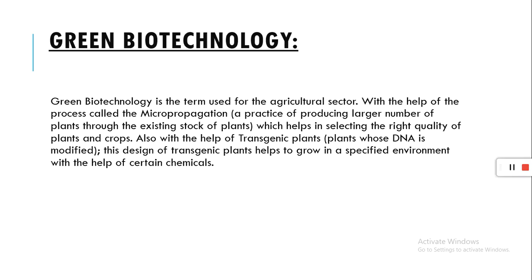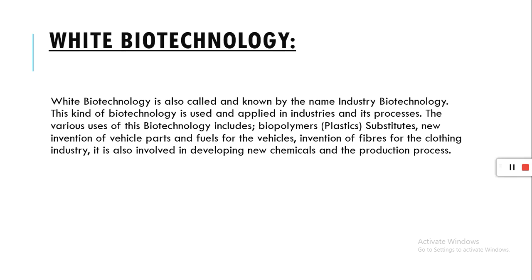Green biotechnology is also known as agriculture biotechnology. This term is basically used in the agriculture sector with the help of the process called micropropagation, which helps in selecting the right quality of plants and crops. Also with the help of transgenic plants, this design of transgenic plants helps to grow in a specified environment with the help of certain chemicals.